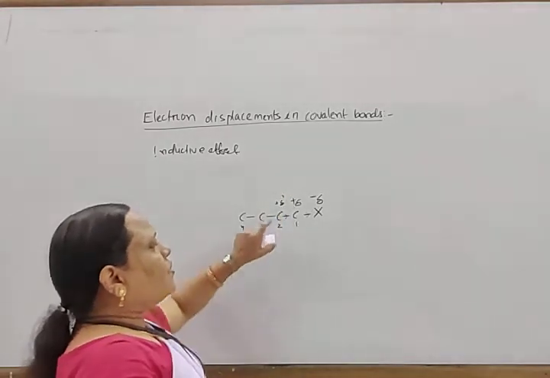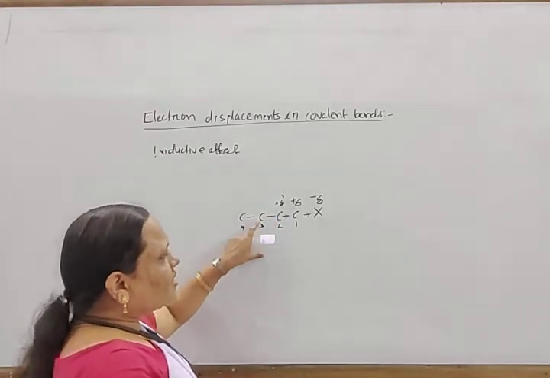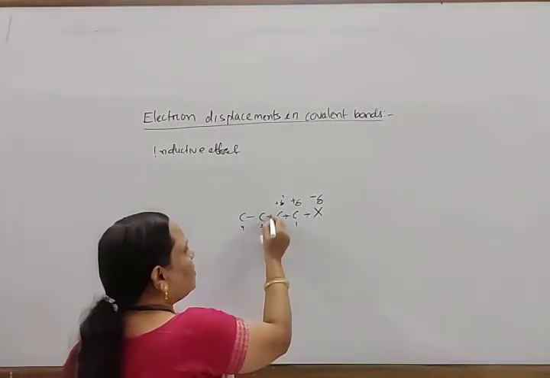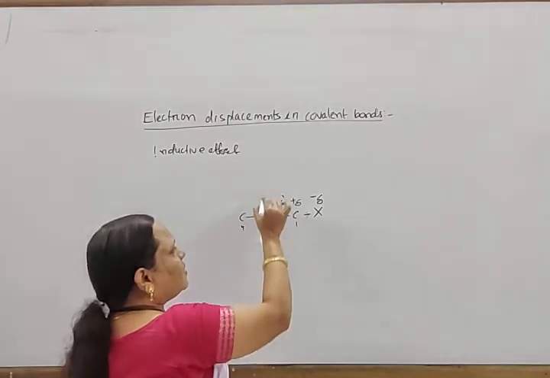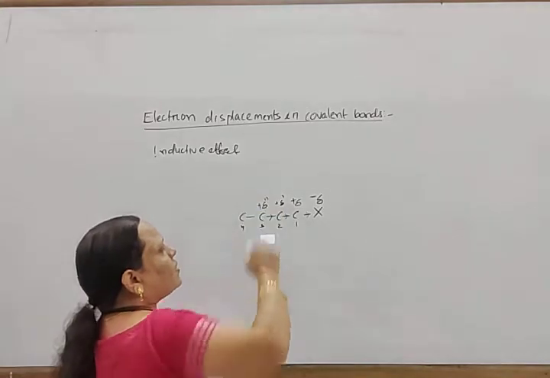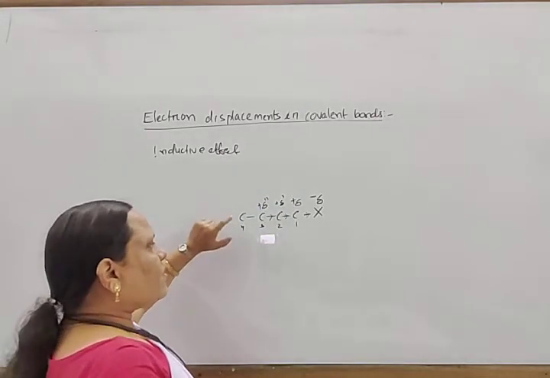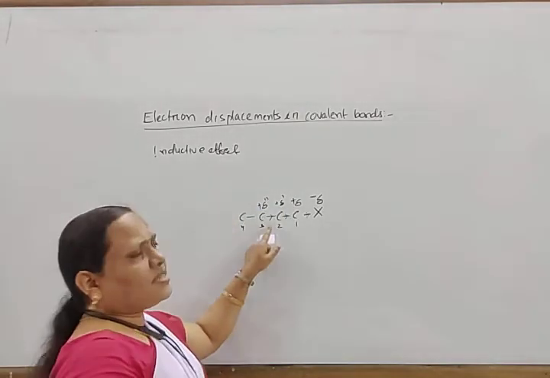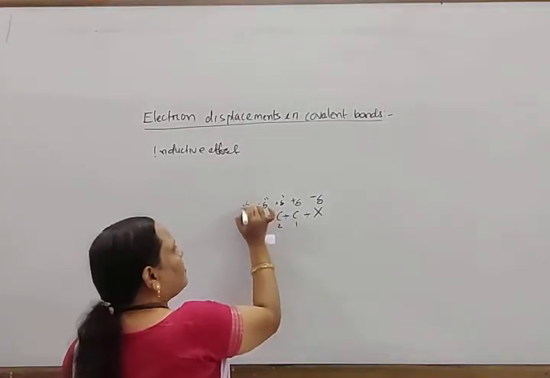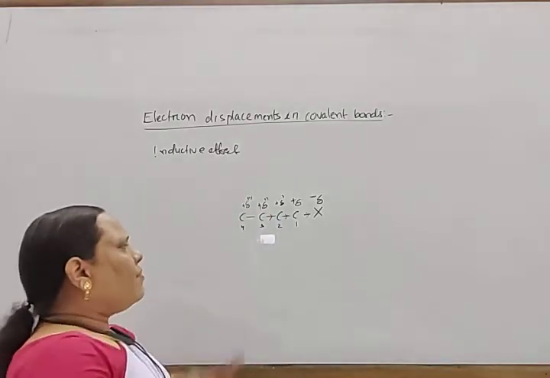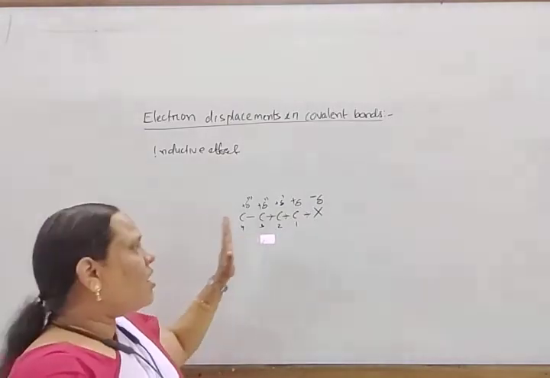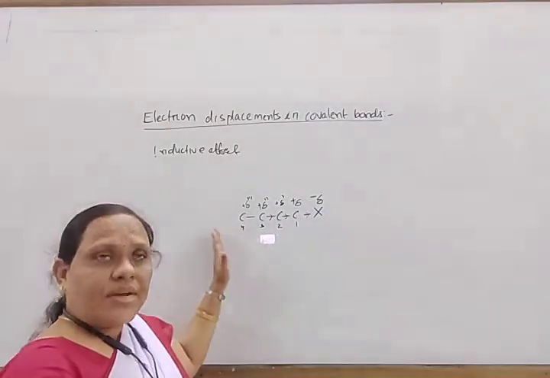Again, to compensate this positive charge, carbon 3 releases electrons towards carbon 2, so it also becomes partially positive and this is partially neutralized, giving double delta plus dash. Again carbon number 4 also releases electrons towards this, and it becomes delta plus triple dash. Actually, from carbon number 4 onwards, this effect decreases and becomes negligible.